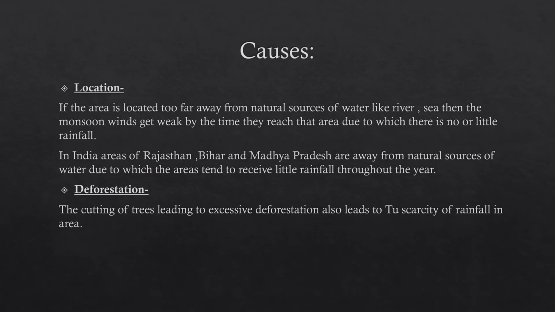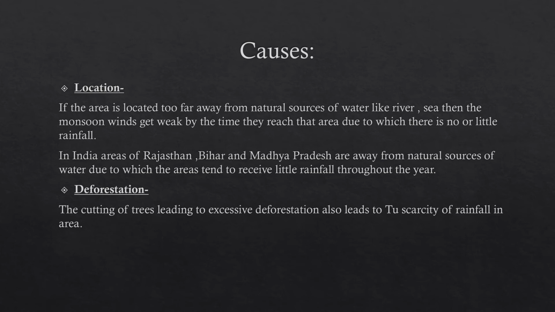Causes? There are various causes for the drought. First one is location. If suppose an area is located too far away from natural sources of water, like river, sea, what will happen? The monsoon winds will get weaker by the time they reach that area. So in this way, they will not receive plenty of rainfall. In India, there are some areas like areas of Rajasthan, Bihar and Madhya Pradesh.